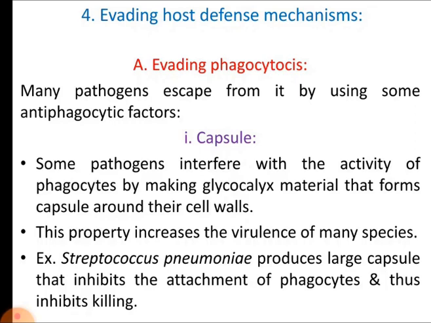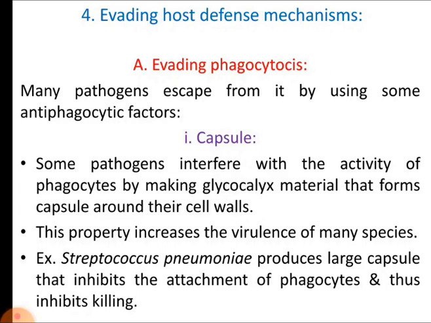So some pathogens can produce this glycocalyx that forms the capsule around their cell walls. This property increases the virulence of many bacterial species. As a result of the formation of the capsule, the capsule protects the bacteria from phagocytosis.